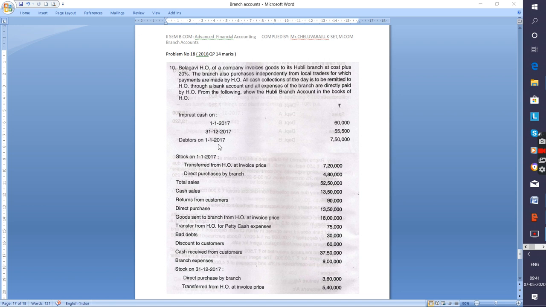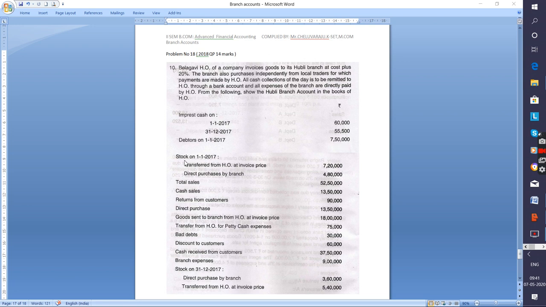Debtors on 1/1/2017 is 7,50,000. It is the opening balance of debtors. It comes on the debit side of the branch account, and meanwhile we have to prepare the memorandum debtors account in order to know the balances. Here the opening balance is given, and we have to find out the closing balance. We will record it in the memorandum debtors account, debit side of the